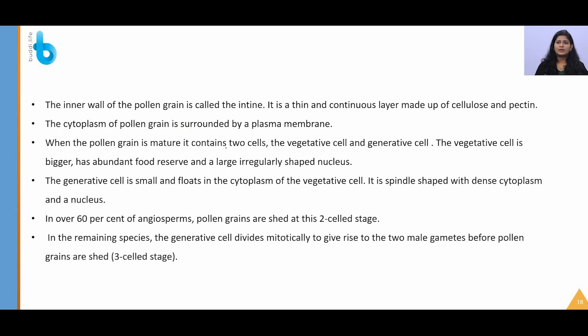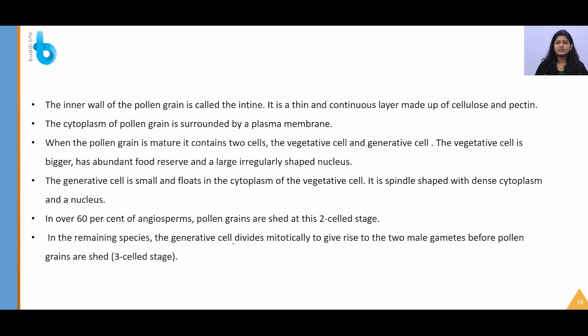When the pollen grain is mature, it contains two cells: the vegetative cell and the generative cell. The vegetative cell is bigger, whereas the generative cell is small and floats in the cytoplasm of the vegetative cell. In over 60% of species, pollen grains are shed at this two-cell stage.